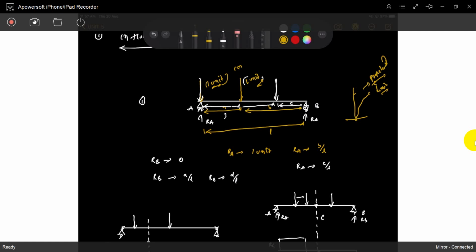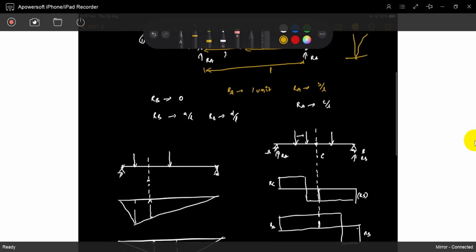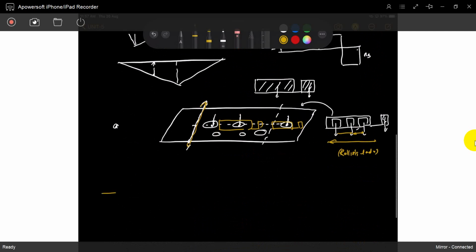Understood? In this chapter we will see only determinate structures. Indeterminate structures we can also draw influence lines for, but in this subject we will only discuss determinate structures.